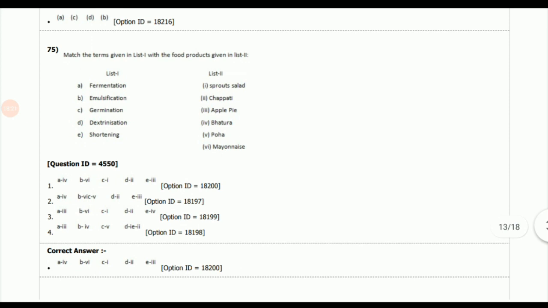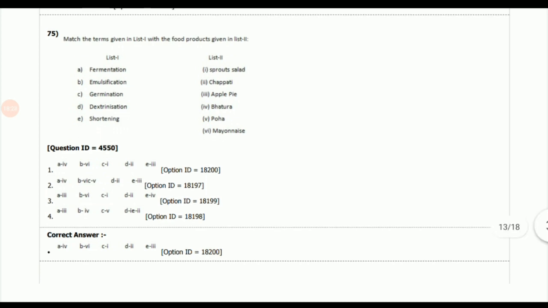Again, a match type question in which we have to match the term with the type of food in which it is used. So the options are fermentation, bhatura; emulsification, mayonnaise; germination, sprout salad; dextrinization, chapati; and shortening, apple pie. So these are the correct matches.